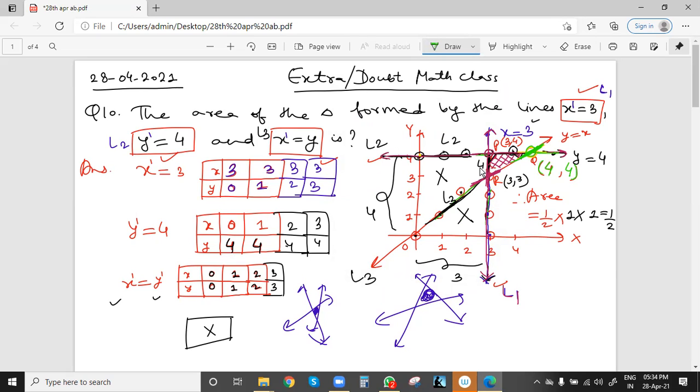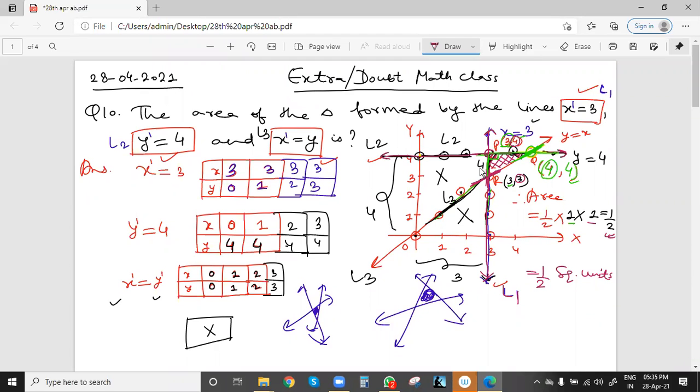Now get the points. Now area is half into base into height because this is a right angle triangle. This is 90 degree. Half into base. Base is this much. So see, y coordinate is same, 4, 4. So base length of PQ will be given by difference of x coordinate, that is 4 minus 3, 1. And height will be this much, PR. So x value same, 3, 3. So height will be obtained by y coordinate, 3 and 4, 1. Again 1. So half will be the answer, half, or we can say half square units, will be the value of area.